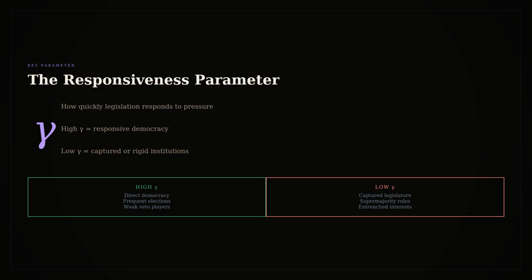Others have multiple veto points and slow movement. Historical path. Systems that have responded before tend to keep responding. Systems that have resisted tend to keep resisting. Gamma isn't fixed forever, but it changes slowly. It's a property of the political system itself, not something that shifts with each election.